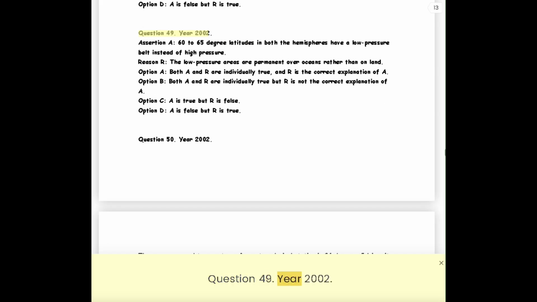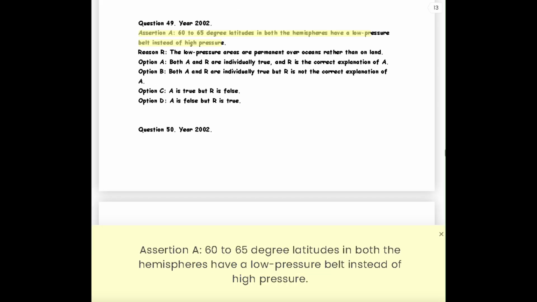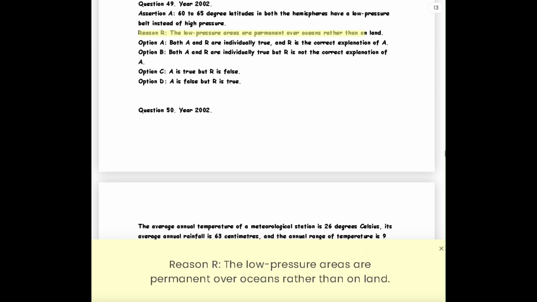Question 49. Year 2002. Assertion A. 60 to 65 degree latitudes in both the hemispheres have a low pressure belt instead of high pressure. Reason R. The low pressure areas are permanent over oceans rather than on land.